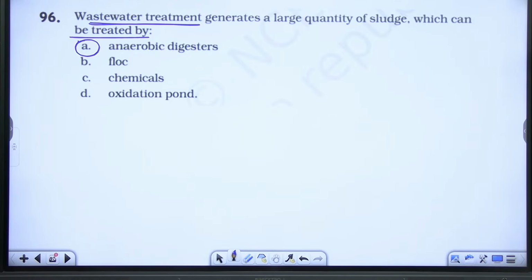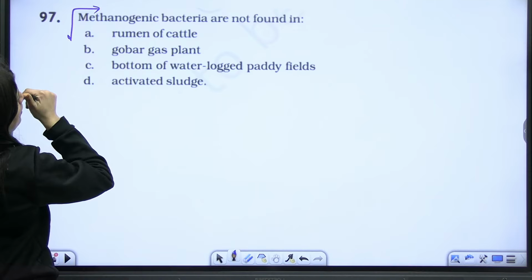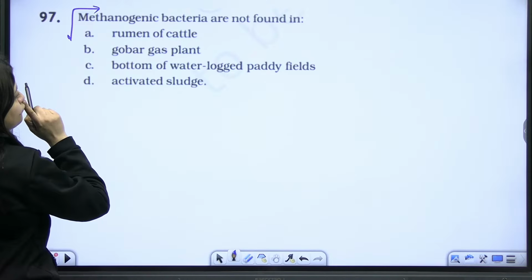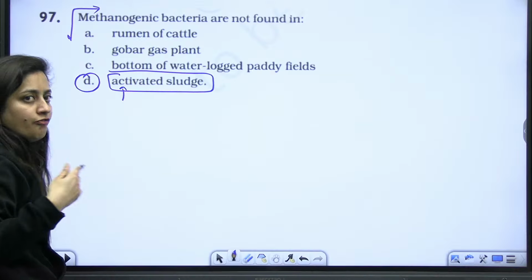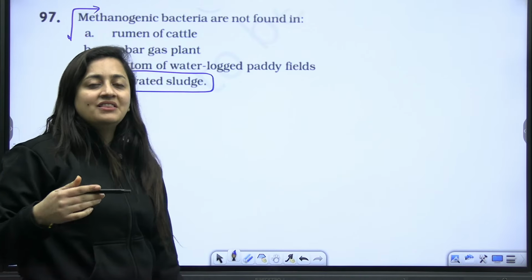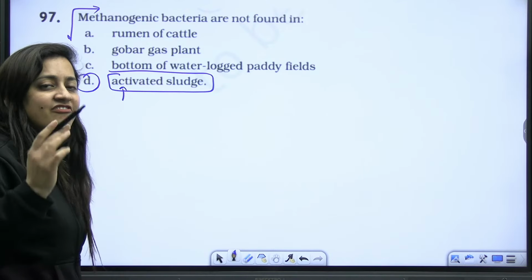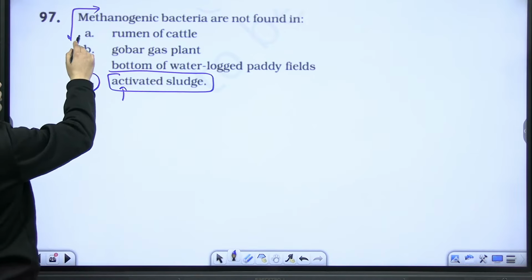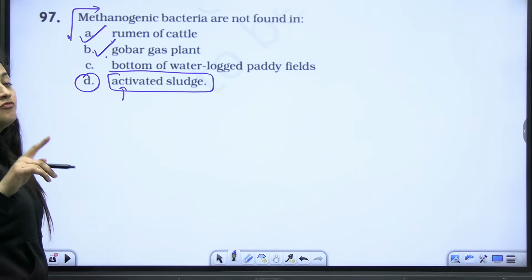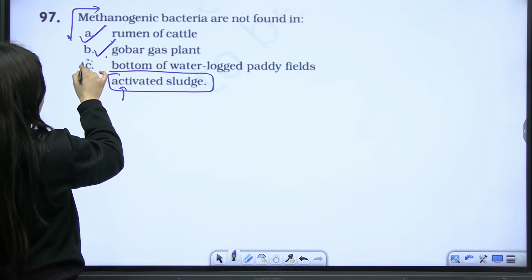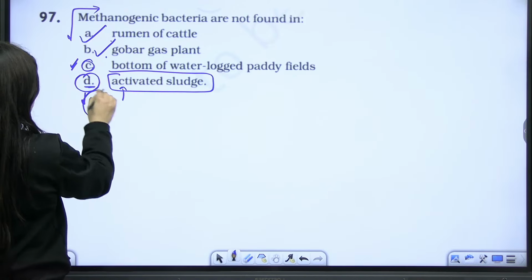Okay, so the next part is methanogenic bacteria are not found in activated sludge. In activated sludge, because it is formed due to the aerobic decomposition of that organic matter present in the effluent from the primary treatment. So obviously rumen of cattle is having that, gobar gas plant is having that, even the bottom of water-logged paddy fields. I told you in the paddy fields methanogens are present. So obviously the correct answer here is D, activated sludge.